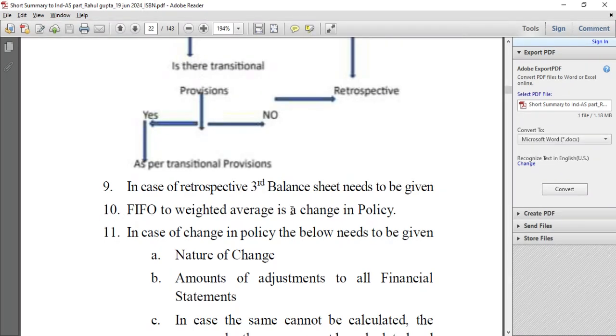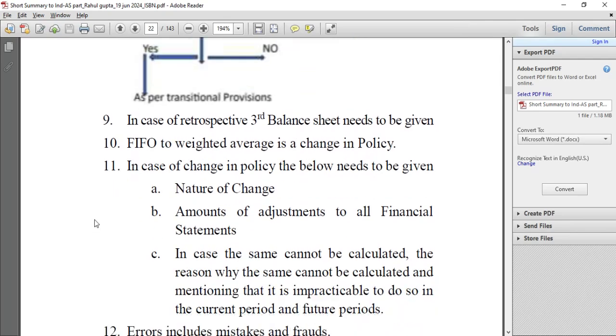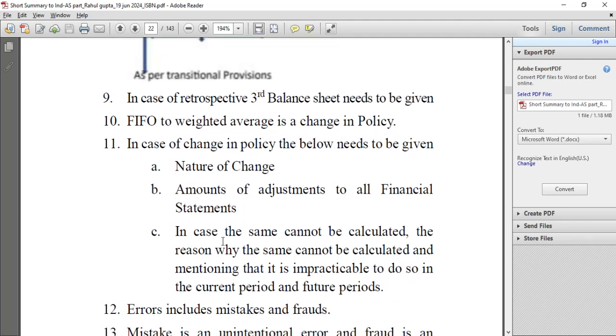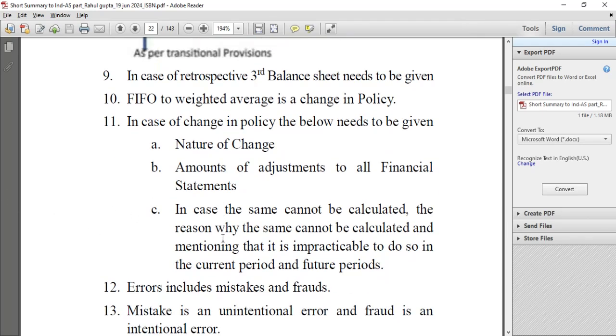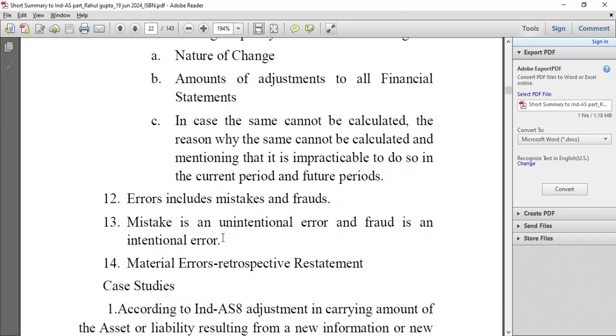FIFO to weighted average is a change in policy. In case of a change in policy, the following needs to be disclosed: the nature of the change and the amount of adjustments to all financial statements. In case the same cannot be calculated, the reason why it cannot be calculated, mentioning that it is impracticable to do so in the current period and future periods.